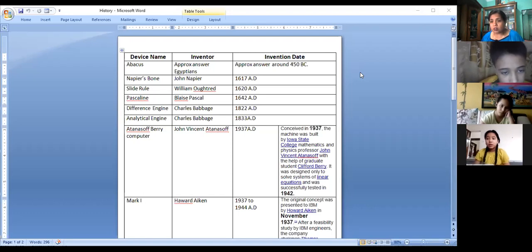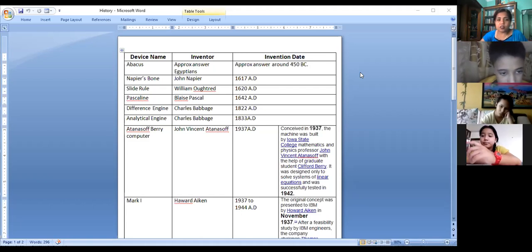They were invented by either Egyptian or Chinese. The clear answer is not mentioned, so its date is also not exact. The approximate invention date of abacus is around 450 BC.